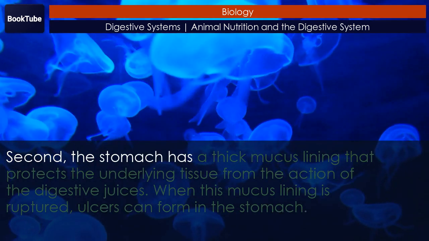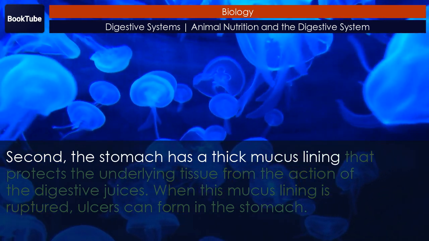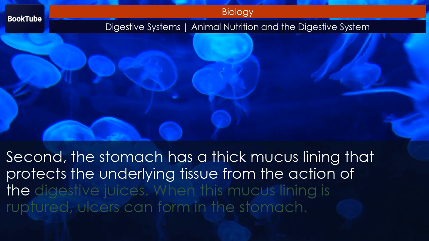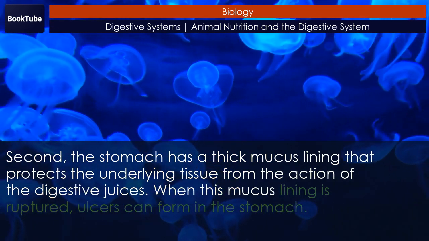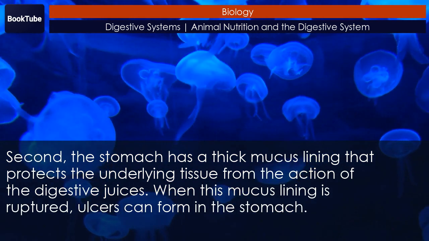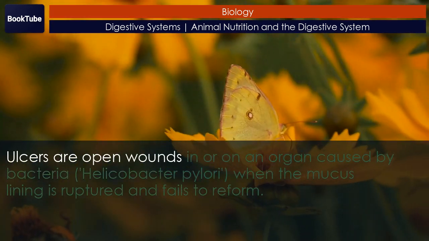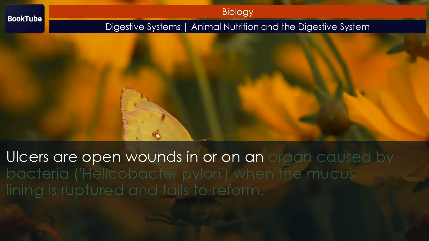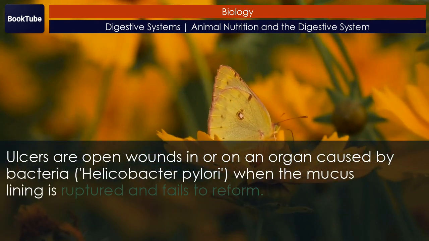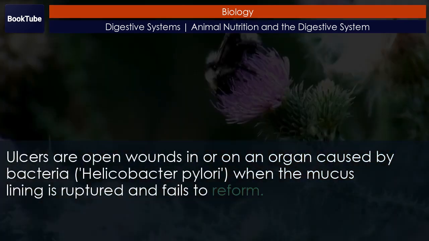Second, the stomach has a thick mucus lining that protects the underlying tissue from the action of the digestive juices. When this mucus lining is ruptured, ulcers can form in the stomach. Ulcers are open wounds in or on an organ caused by bacteria, Helicobacter pylori, when the mucus lining is ruptured and fails to reform.